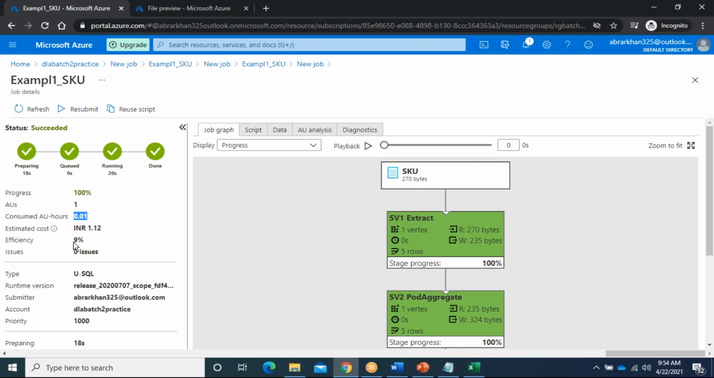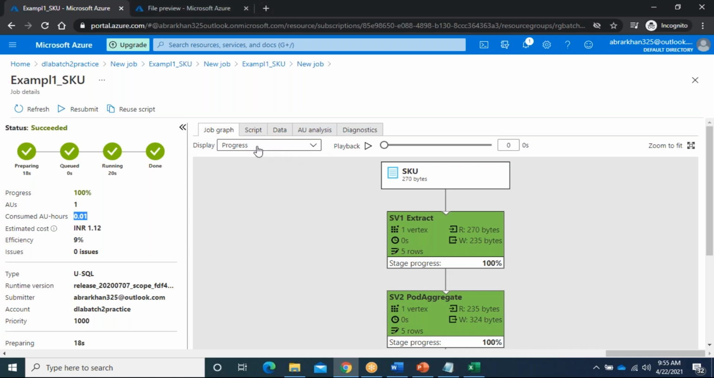In real time, we need to set all this efficiency. At least efficiency should be more than 60%. Then I think we are utilizing resources efficiently. Otherwise, we set more AUs and the data is very less. But data we can't play with in real time. Whatever data they are providing, we will take. So the only option is we need to set the AUs and AUs only.